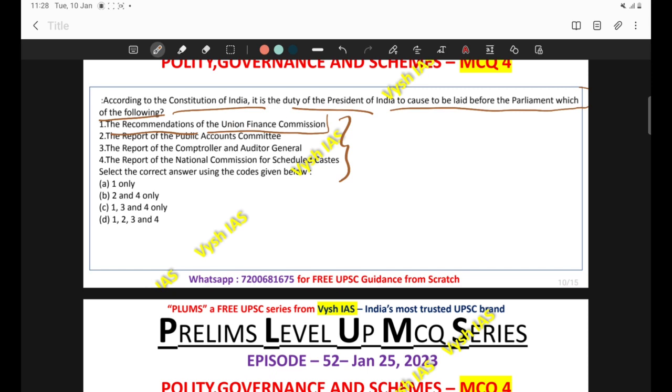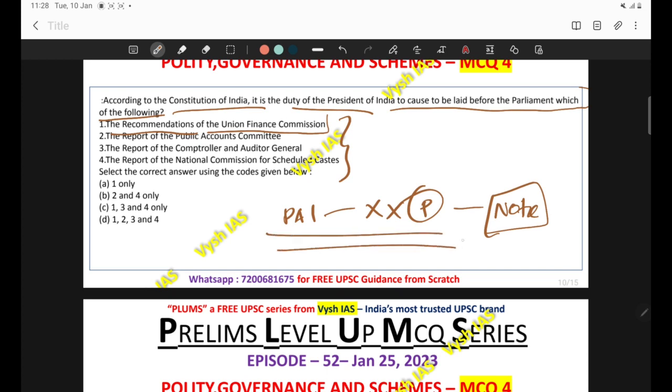The report of the Public Accounts Committee is not the duty of the President to give. This is an important factual point. If any of you have missed this point in Lakshmikant, please note it down. The report of the Public Accounts Committee is not laid by the President before the Parliament.